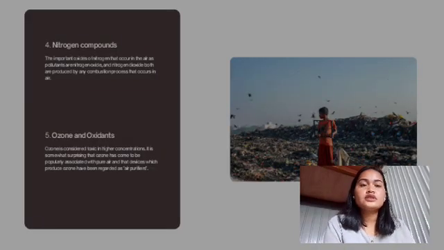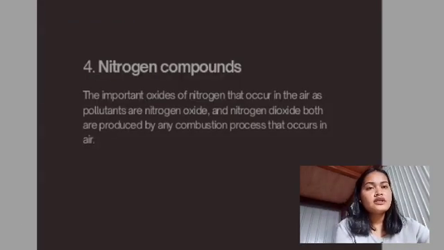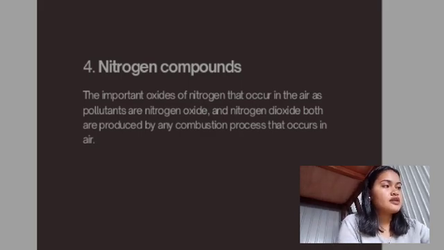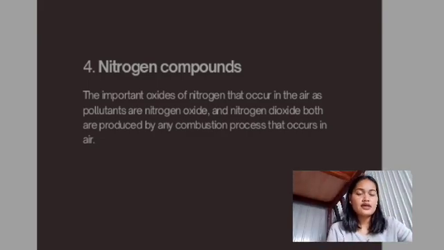Then, nitrogen compounds. The important oxides of nitrogen that occur in the air as pollutants are nitrogen oxide and nitrogen dioxide. Both are produced by any combustion process that occurs in air. An example of a nitrogen compound is ammonia. Ammonia is a compound of nitrogen and hydrogen.